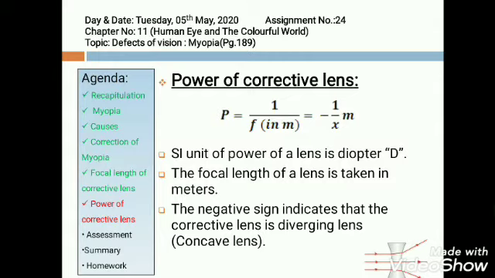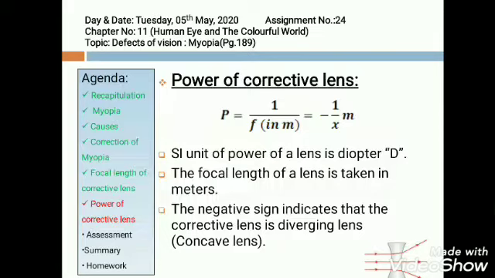The person who is with spectacles, you might have heard that he is wearing a lens of so and so power. So how will you find out the power of this corrective lens? And which is the corrective lens here? Concave lens. So power is given by the formula P is equal to 1 by f, and here the focal length should be in meters, and previously we have seen that f is equal to minus x, so P is equal to minus 1 by x.